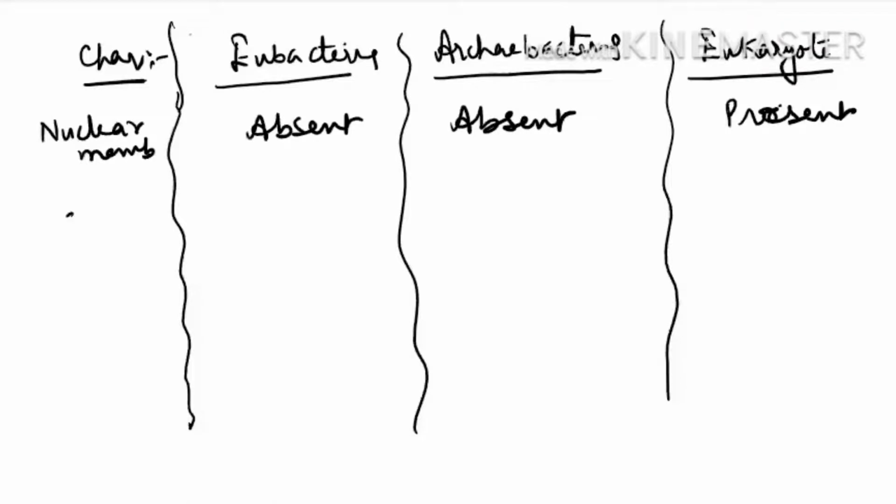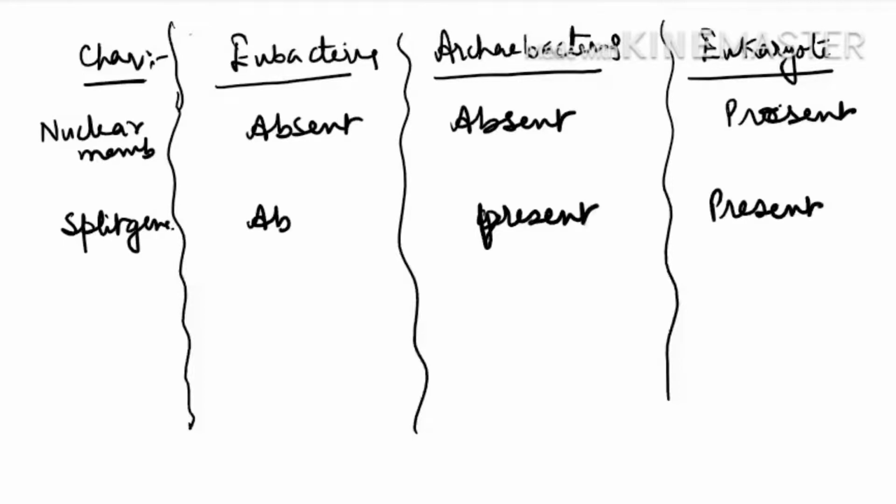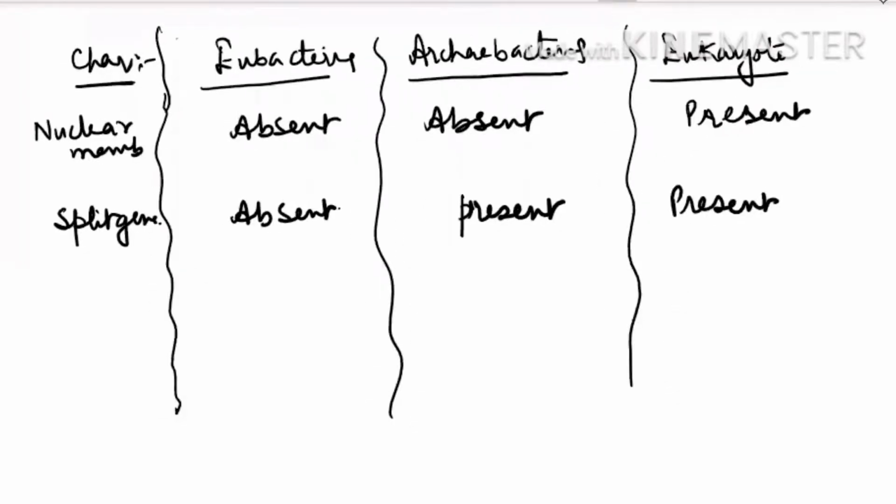But if you see split gene arrangement, split gene is a feature of the eukaryote. Even Archaebacteria also have a split gene arrangement. So here also you will find it is present, but it is absent in case of eubacteria. So the split gene is present in eukaryote, it is present in Archaebacteria, but it is absent in eubacteria. So by this feature, we find it is inclined towards eukaryote. But the previous feature gives us the idea that it is inclined towards eubacteria.